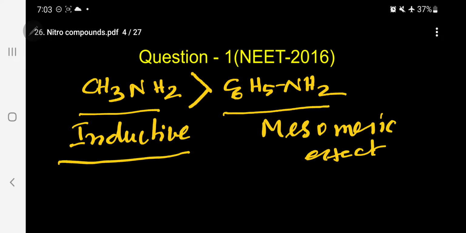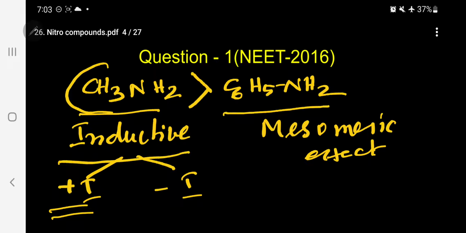According to the inductive effect, generally there are two types, that is plus I, another is minus I. Plus I means, kindly follow, that is electron releasing groups if present. So CH3 comes under the releasing group.